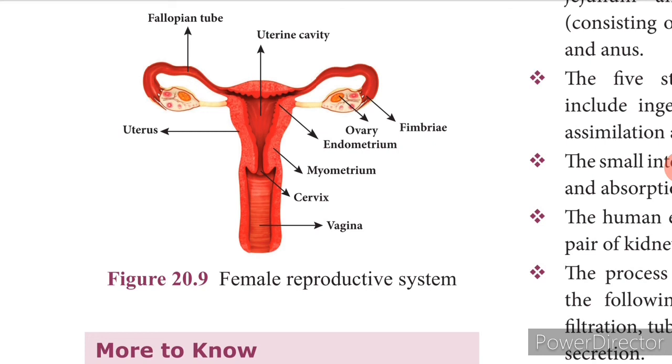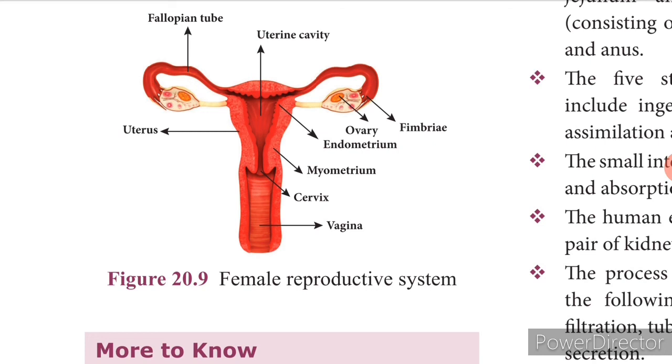The next is the fallopian tubes, which is nothing but the oviduct. These originate from the uterus, a pair of tubes that arises from the uterus on either side, and at the end of the fallopian tube is the funnel-like or finger-like projection, which is called as the fimbriae, which lies near the ovary, and this carries the ovum that is released from the ovary and pushes into the fallopian tube.